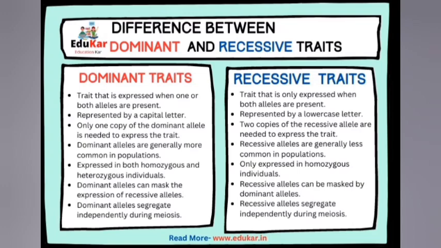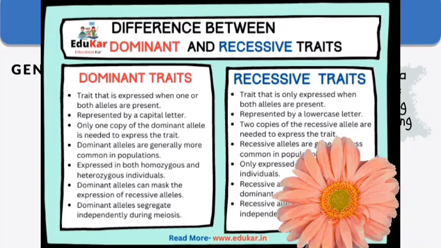If I take hybrid tall, capital T and small t, capital T will be the dominant gene and the small t will be the recessive gene. The character expressed due to recessive gene is known as recessive character and the character expressed due to dominant gene is known as dominant character.